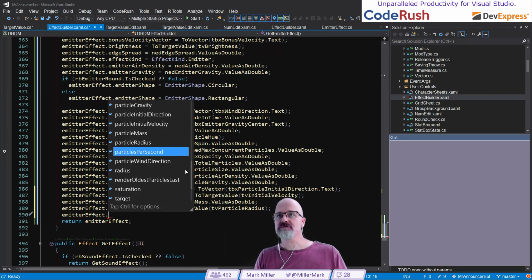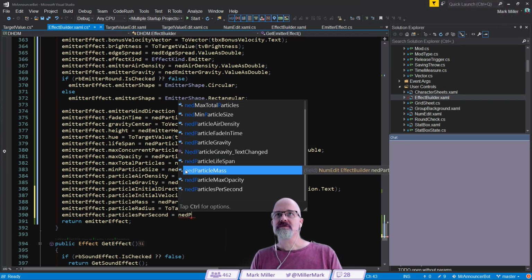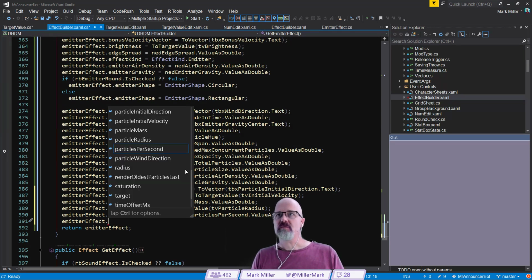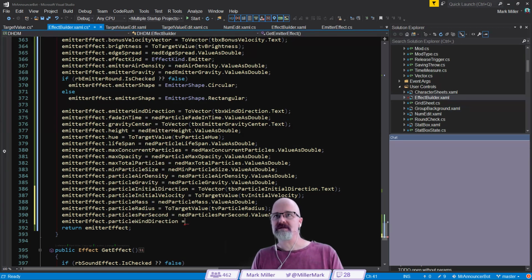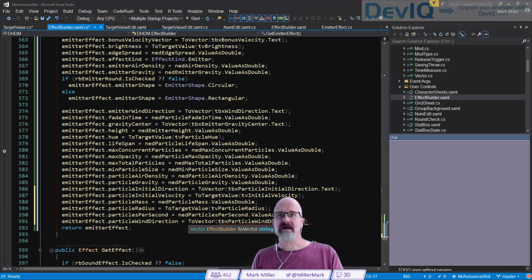Here we go. Particles per second. Almost done with all of this. Particles per second. I'm pretty sure that's a Ned. There it is right there. Value is double. And after particles per second, we have particle wind direction. That's going to be a 2 vector right there. And we're going to pass in TBX particle wind direction. That one right there. Dot text.